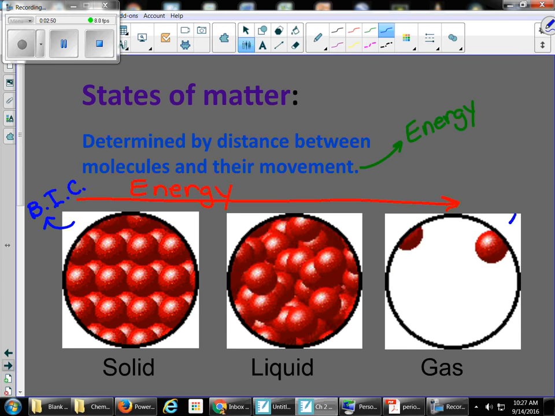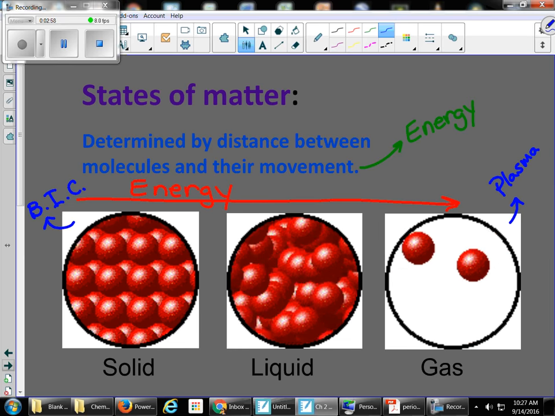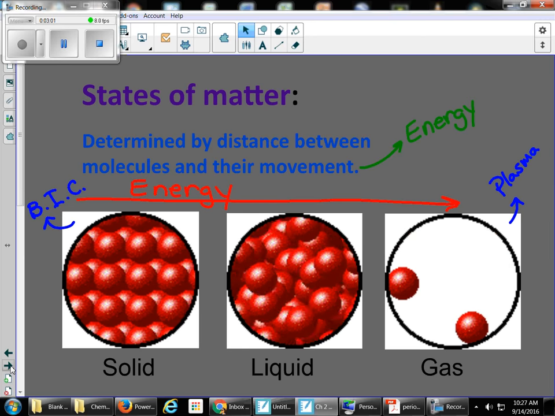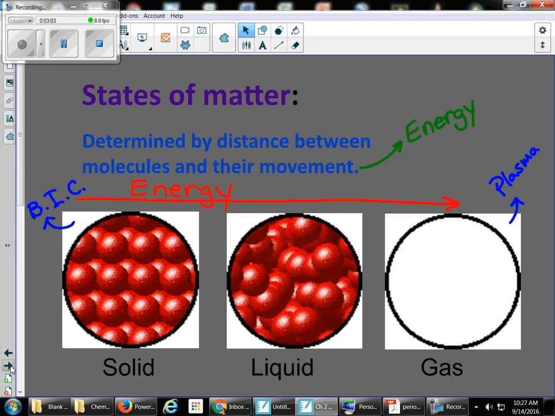And on this end of the spectrum, we would have plasma. A plasma would be the highest energy state of matter. That's particles that are moving so fast that they've collided and actually broken into pieces of atoms.